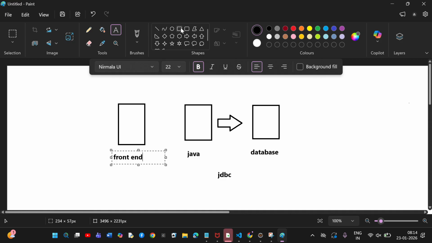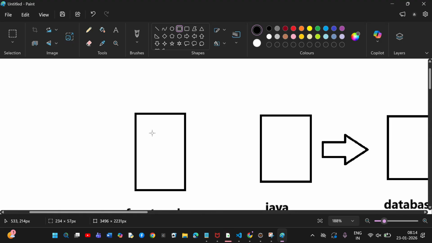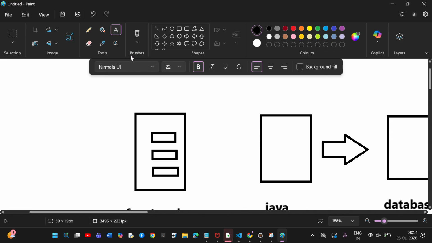Now what is front end? Front end is in the form of forms. You know forms, no? They'll enter username. Next, they'll enter what is a password, and we'll be having a submit button.